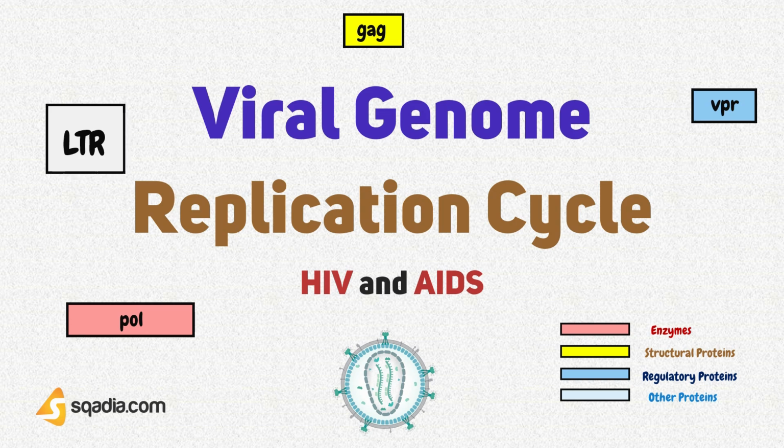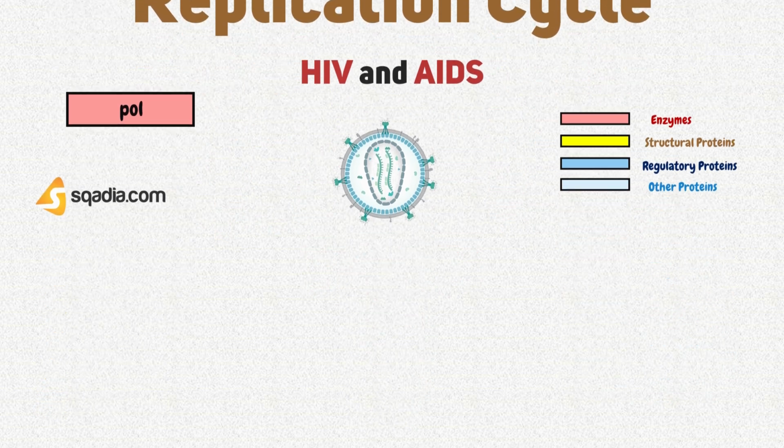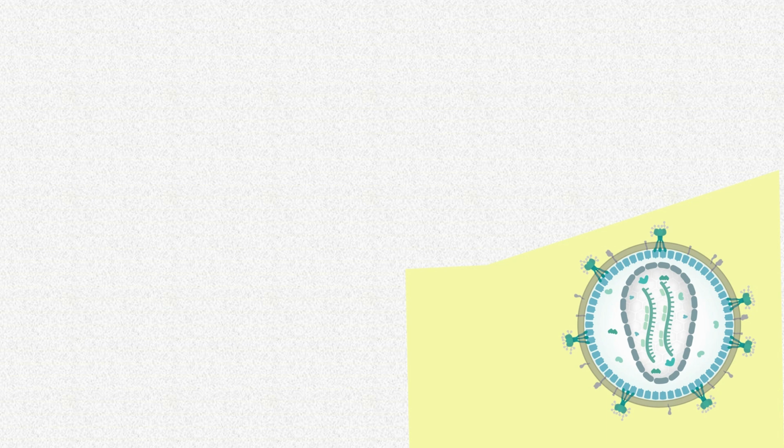In this section, we will discuss the structure of the genome and virion, binding to host cell, replication cycle in the host cell, and cells susceptible to HIV infection. HIV is a member of the lentivirus subfamily of retrovirus. All retroviruses contain reverse transcriptase, which is an enzyme that transcribes genomic RNA into DNA.